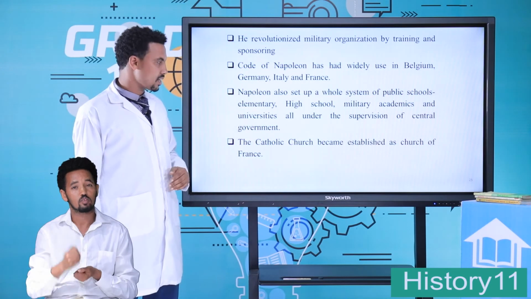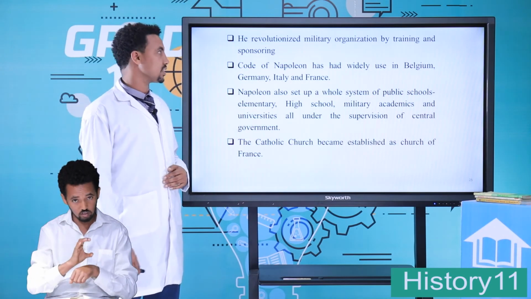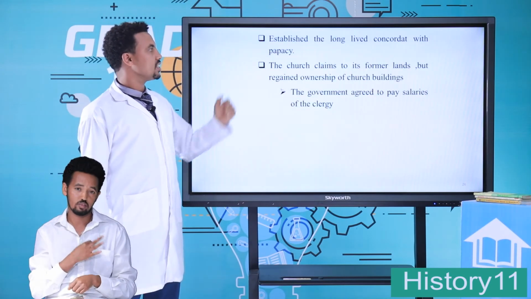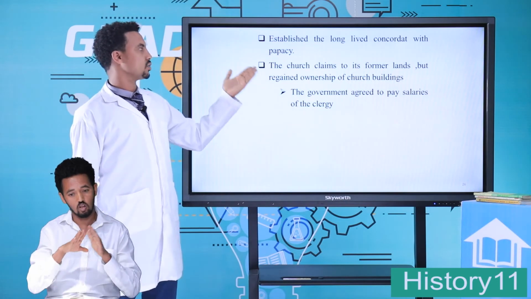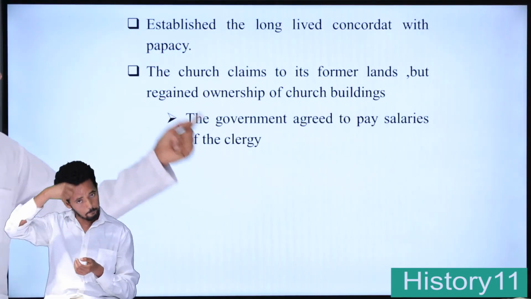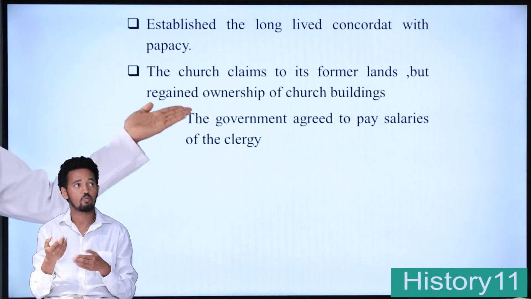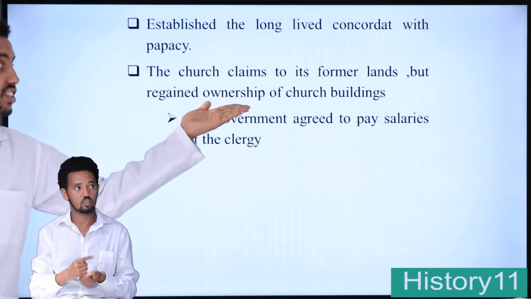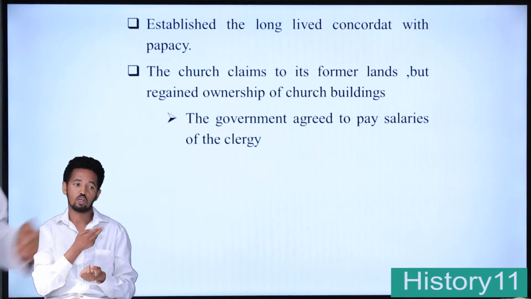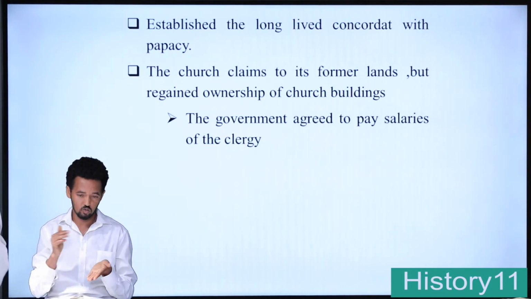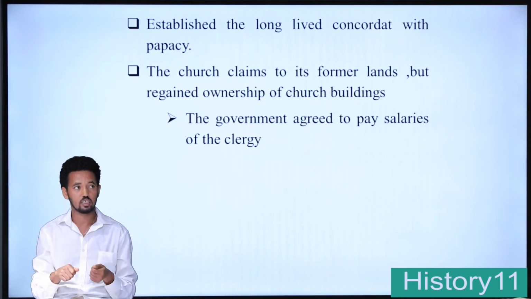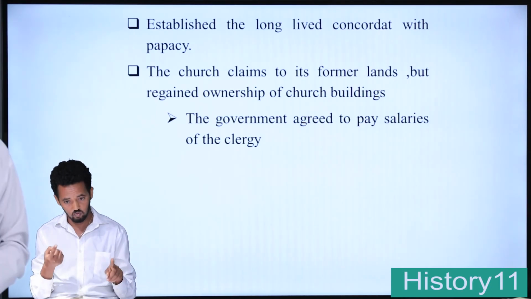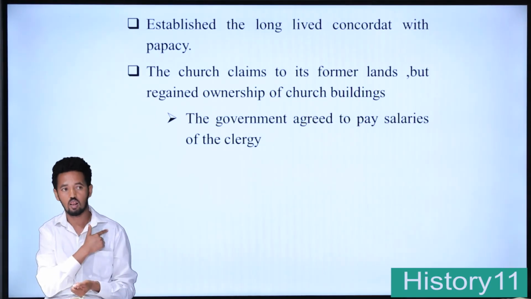The Catholic Church became established as the Church of France, which created a long-lived conflict with the papacy. The church gave up claims to its former lands but regained ownership of the church buildings. The government also agreed to pay salaries for the clergy.